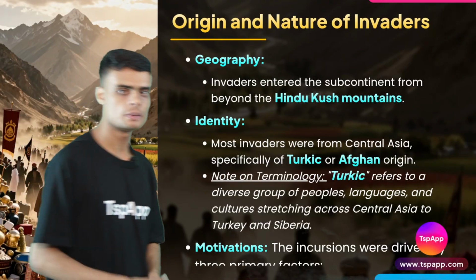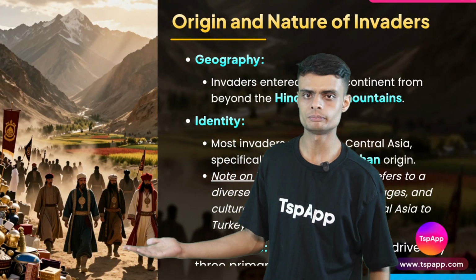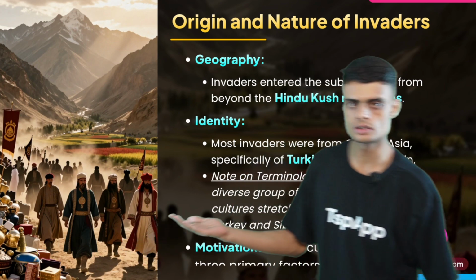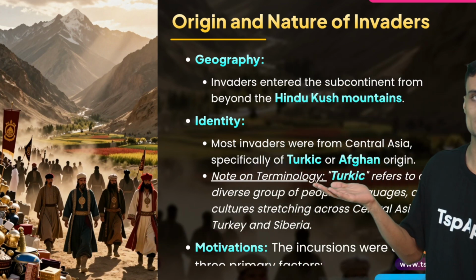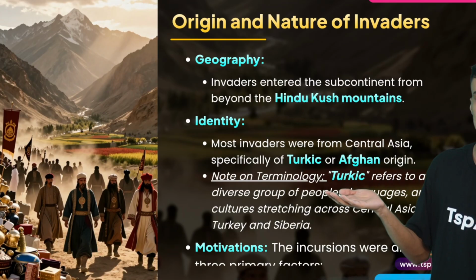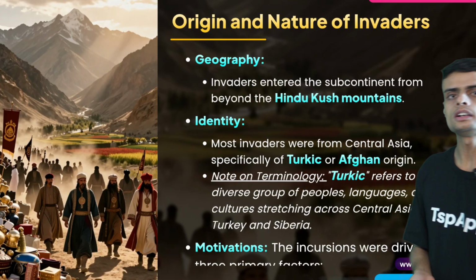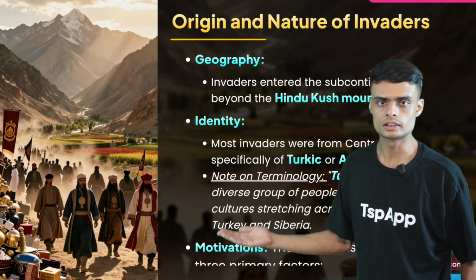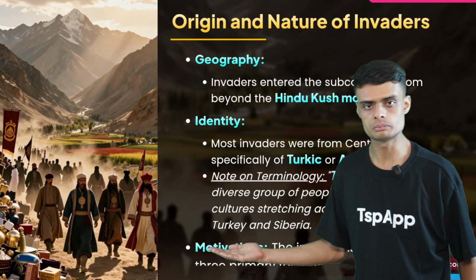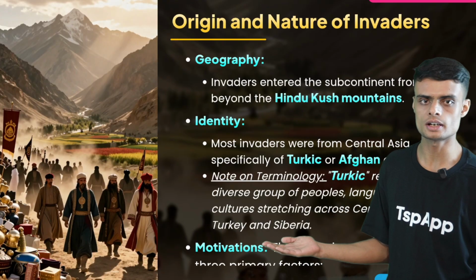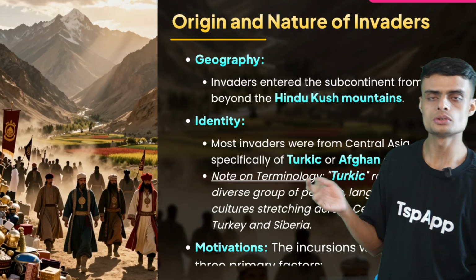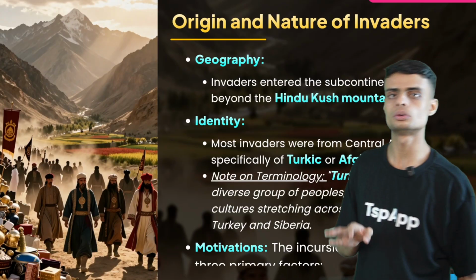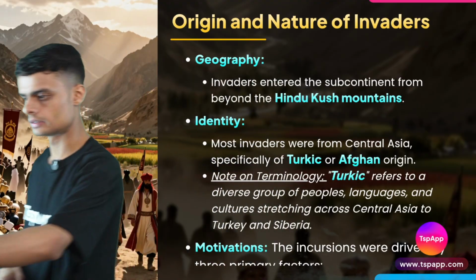Who are the people who are coming? You can see in the image who the people are. These people are actually called the Turkic. Okay, Afghans. Do you know the name of the country Turkey? The people from the area of Turkey to Siberia are called Turkic. So not just the country Turkey, but the whole Central Asian part.